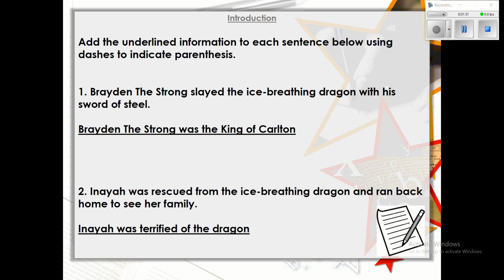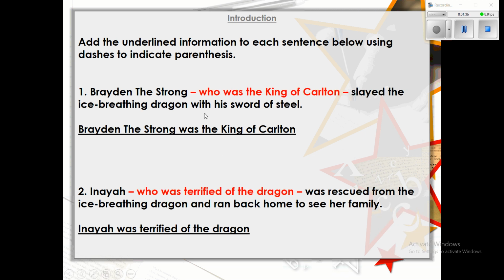Okay, so you should have done that now, and this is what your answers should look like. So I've got Braden the Strong, who was the King of Carlton, slayed the ice-breathing dragon with his sword of steel. Nice and easy, adding that extra bit of information about Braden. And then here, exactly the same, you're adding that extra bit of information about Inaya, using those dashes in the correct space. So you should be all experts at that by now.